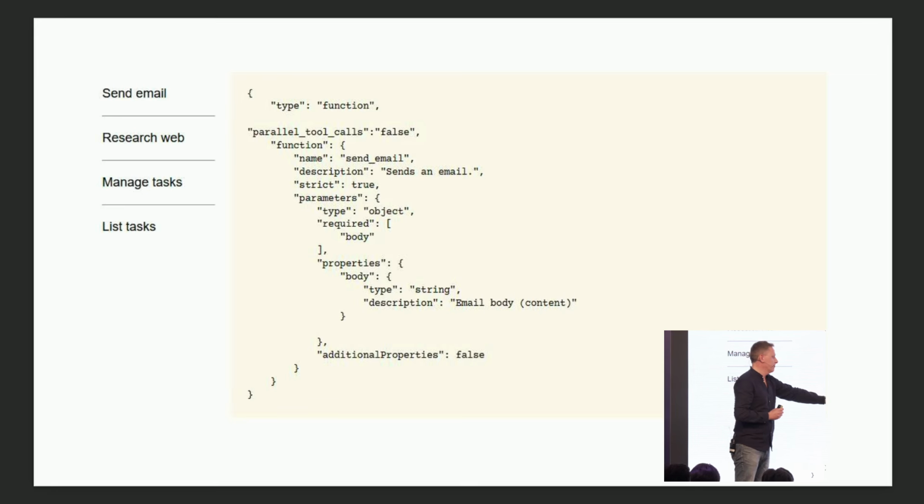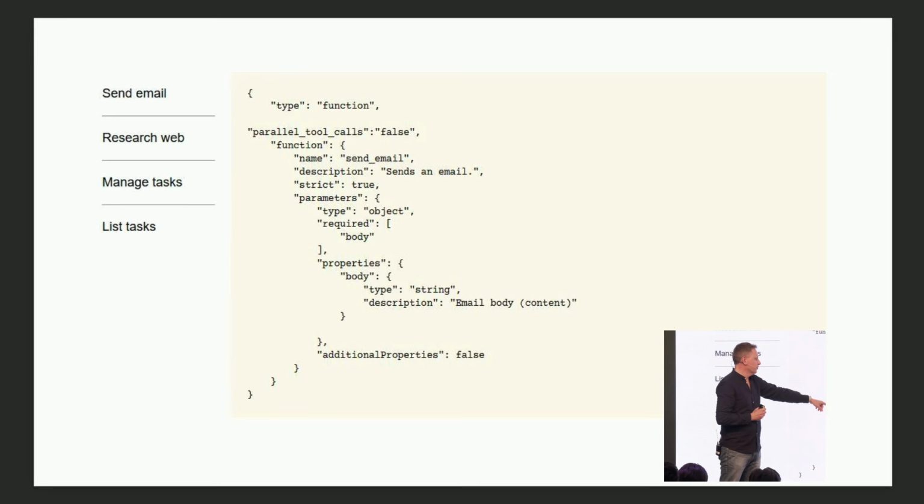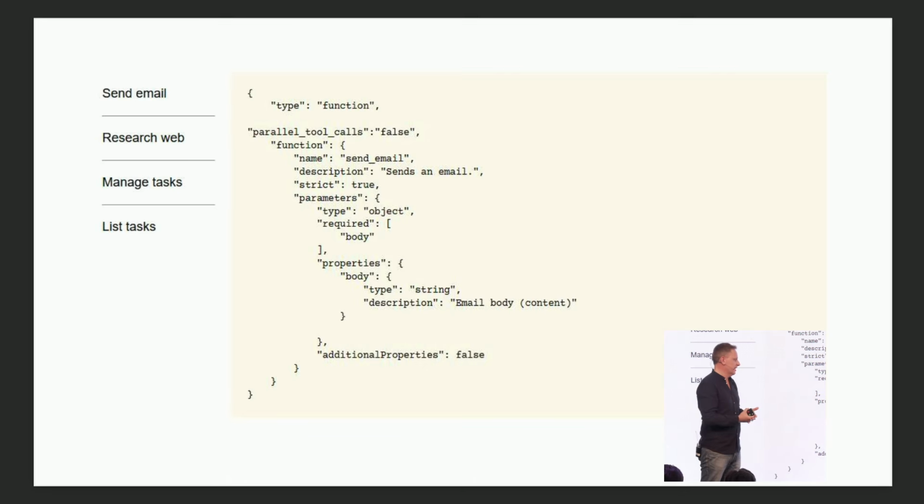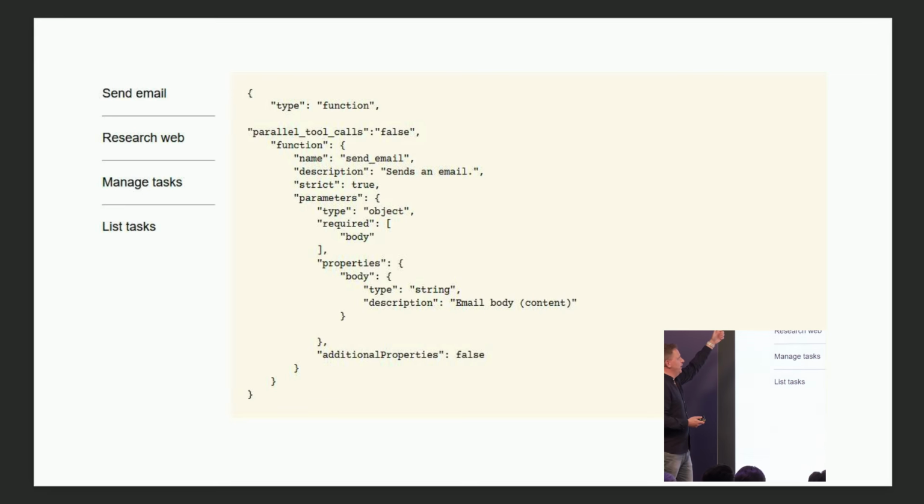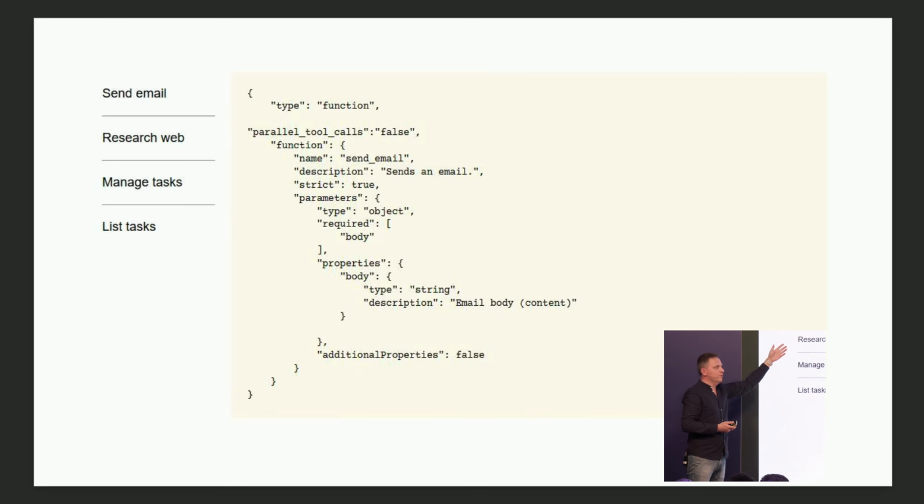And this is how OpenAI will respond. It will respond with the function name, send email, and the definition that we set up. So it will give us the body of an email that it wants to send. And in this app, I've created four tools, four functions, because this app is the simplest app that everybody starts with. It's the to-do list app, but the agent can perform to-dos on its own and do research on the web as well.